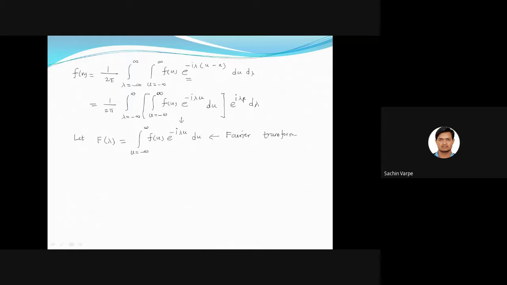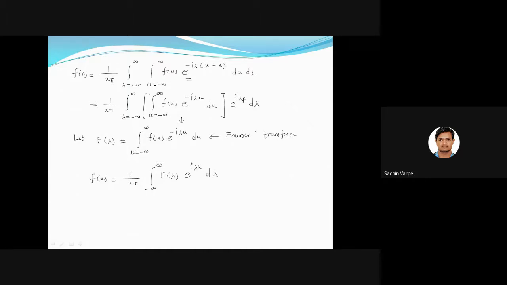This is called Fourier transform. Okay, so with substitution of this f of lambda into this f of x, what will we get? f of x is equal to 1 upon 2 pi integral from minus infinity to infinity f of lambda e to the power i lambda x d lambda.